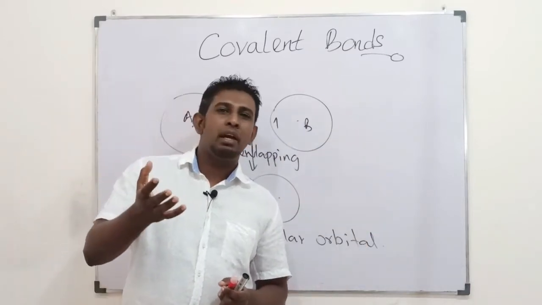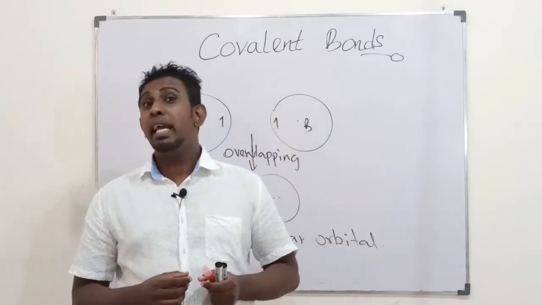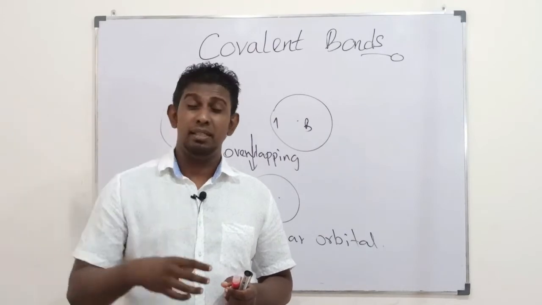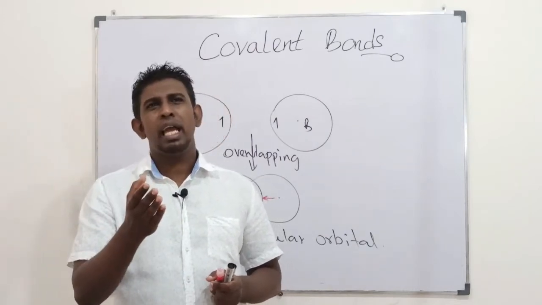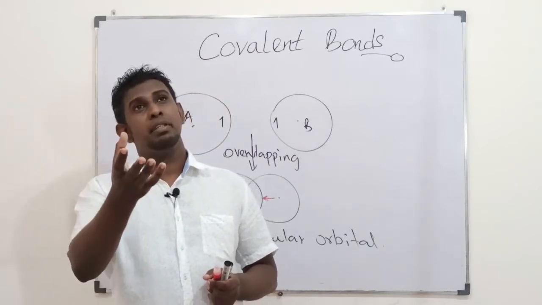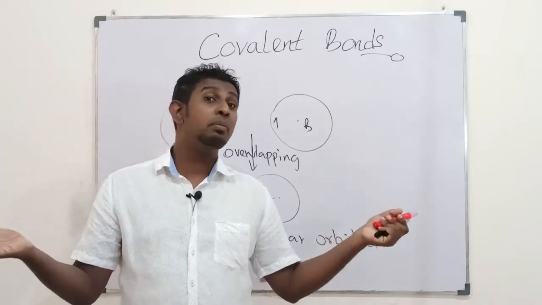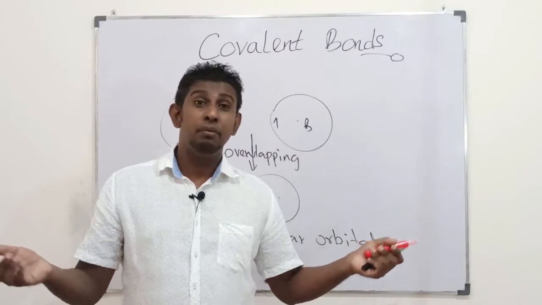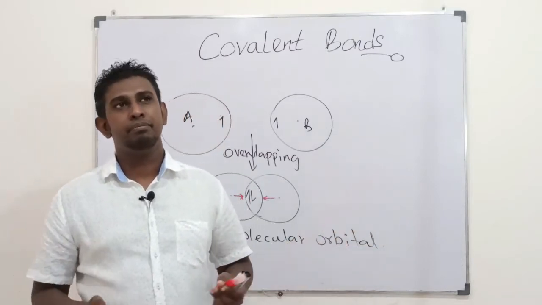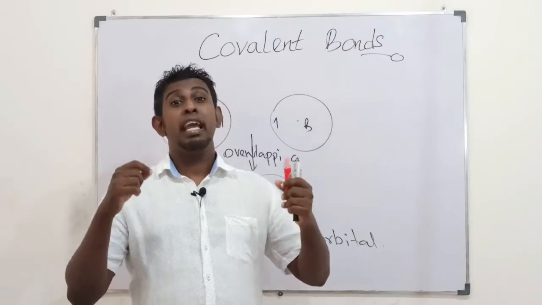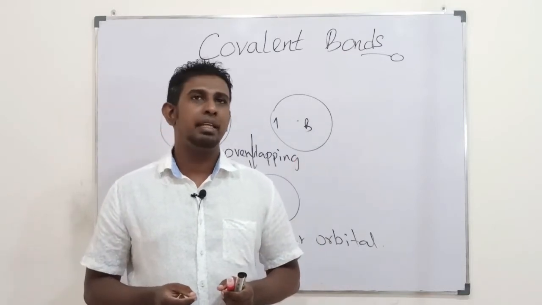P subshells would have dumbbell shape P atomic orbitals, 3 of them within one P subshell. D subshells would have double dumbbell shaped D atomic orbitals, 5 of them within one D subshell. F subshells would have 7 F atomic orbitals having their electrons.